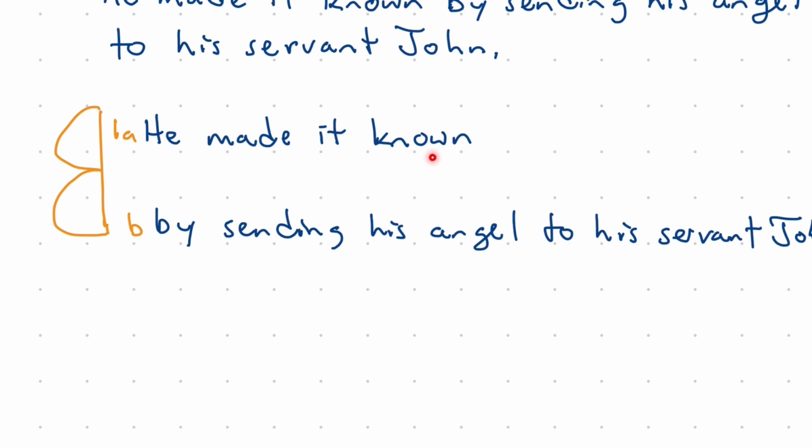He made it known. How did he make it known? What was the action or manner, the more precise statement which describes the manner in which he carried it out? He made it known by sending a telegram? No, by sending his angel to his servant John. So that word by points us to the relationship of action and manner.